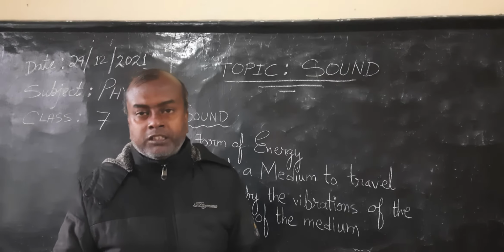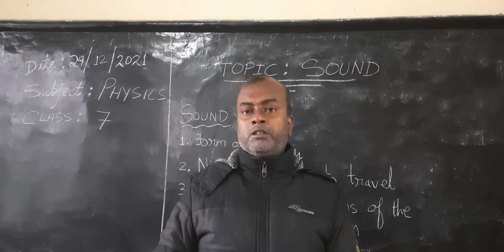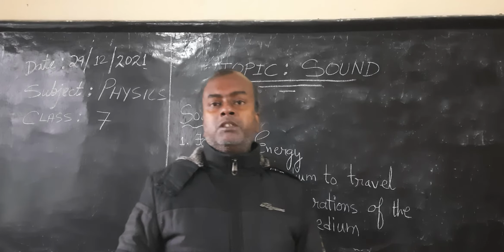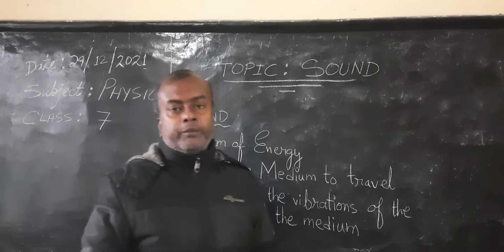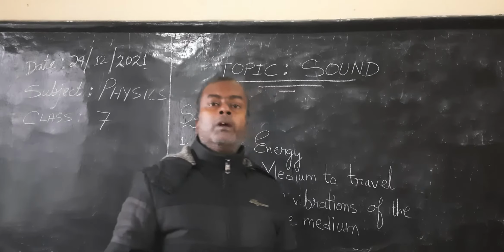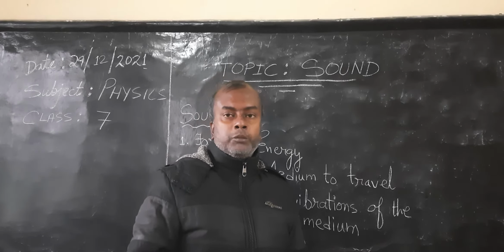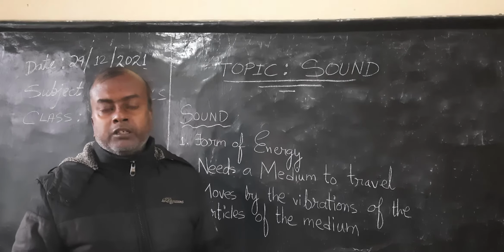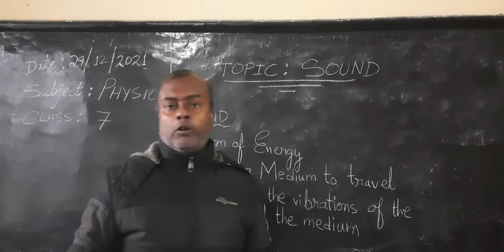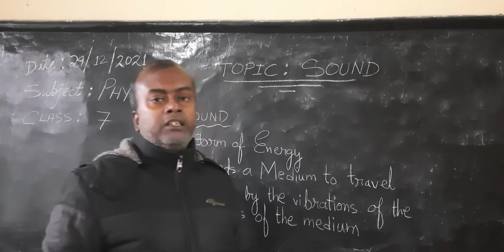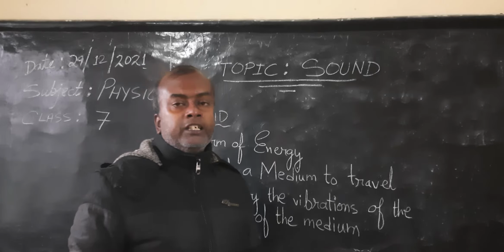Sound travels fastest in solid mediums. Solid mediums have the greatest density of molecules, followed by liquids. In liquids, the density of molecules is lesser than in solids, because fewer molecules are there compared to solids in a given volume of space, and the least number of molecules are there in gases.